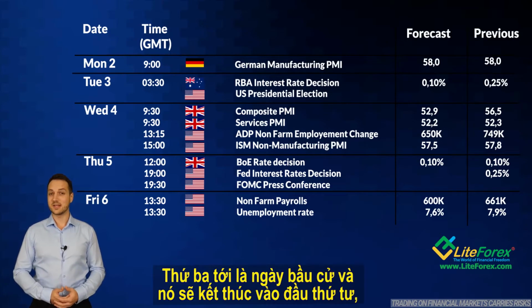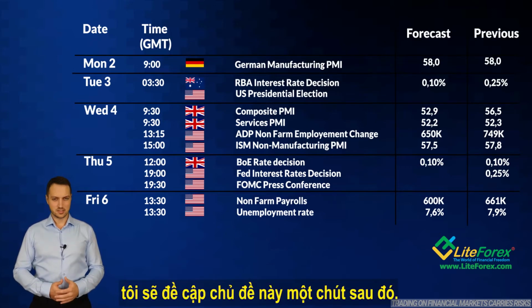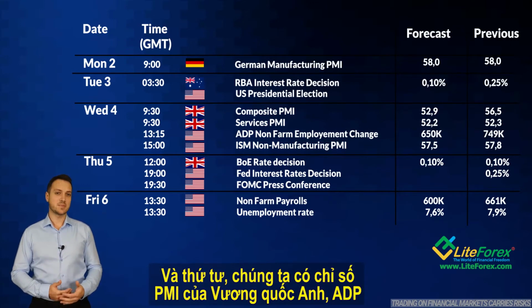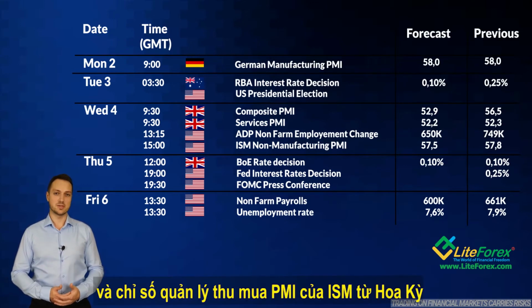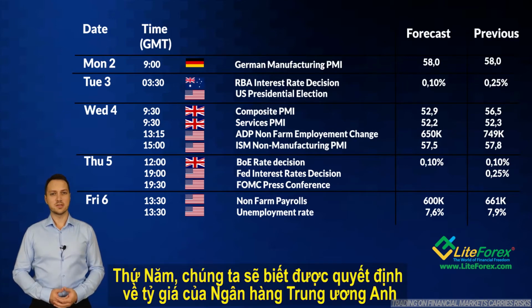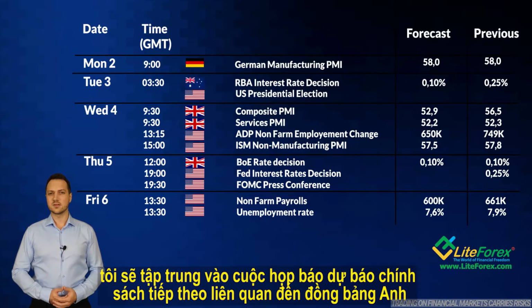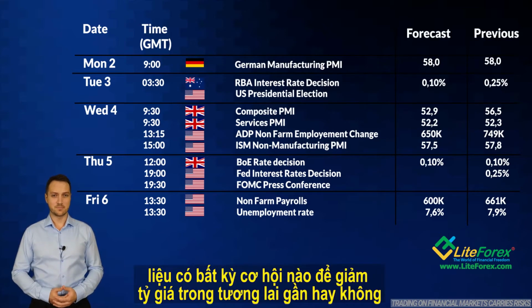On Tuesday we have election day, and it will last till early Wednesday. I will cover this topic a bit later. Still on Wednesday we have PMIs from Great Britain, ADP and ISM PMI from the US. Thursday we have the Bank of England rate decision, which should be left unchanged. More, I would be focusing on the press conference, on what the forecast is for further policy in regards to the pound. Is there any chance to lower the rates in the near future?